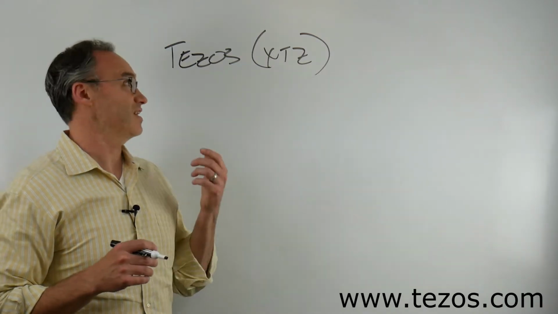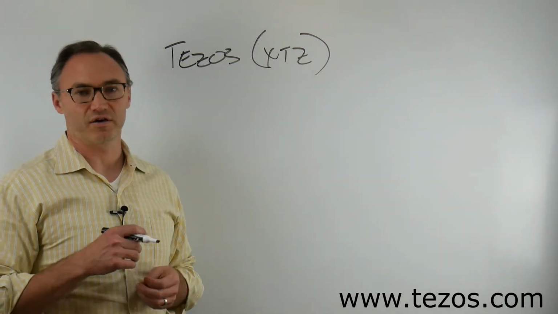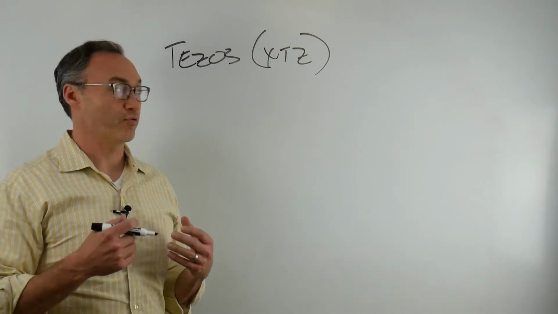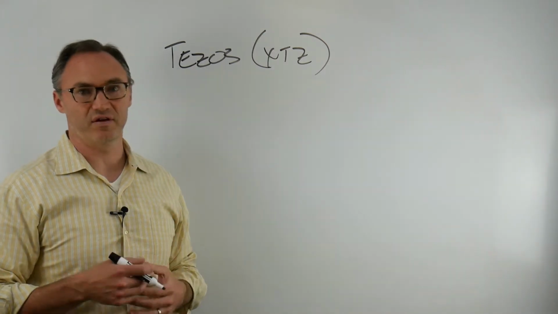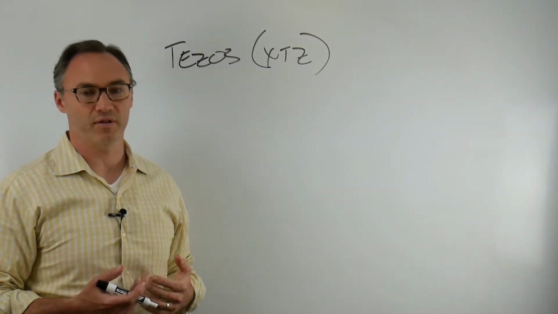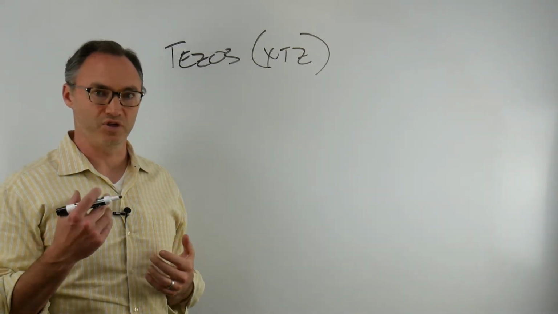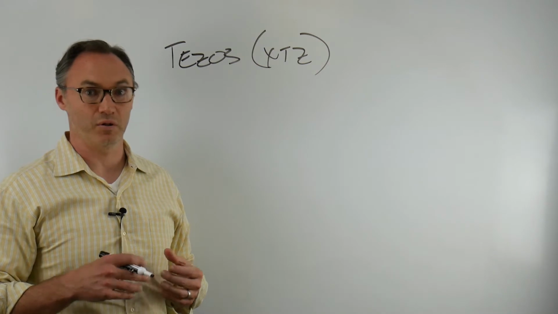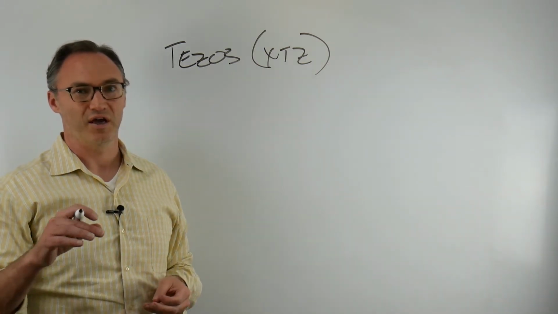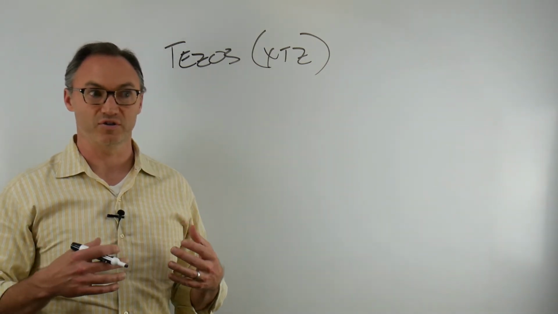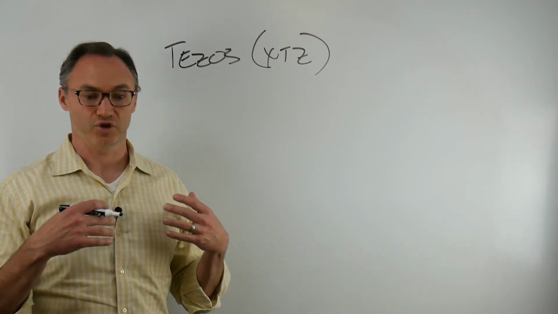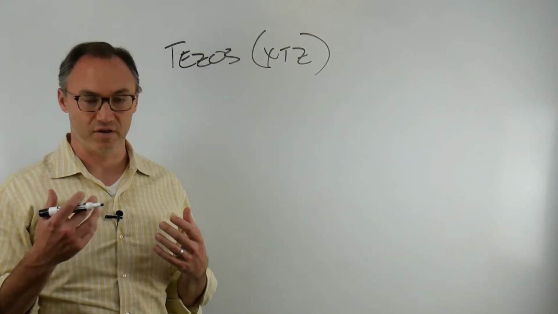Today we're going to talk about Tezos. Tezos has gotten a lot of notoriety recently. The price of its token, XTZ, has gone up in value quite a bit in the last year. There's been some news about it recently, with some digital assets, some security tokens, being launched on the Tezos blockchain. And so we want to talk a little bit about what it is. It really fits in with the security token, the digital asset narrative.